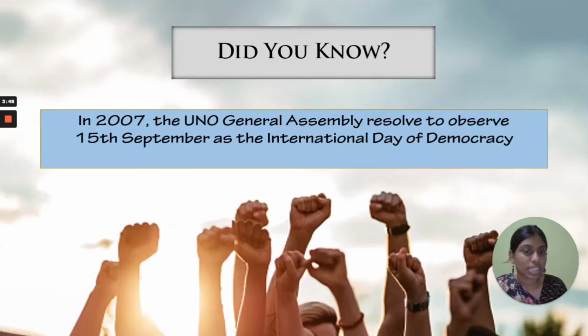When is the International Day of Democracy celebrated? So, on 15th September of every year, we celebrate the International Day of Democracy. This was set by the UNO General Assembly in the year 2007.